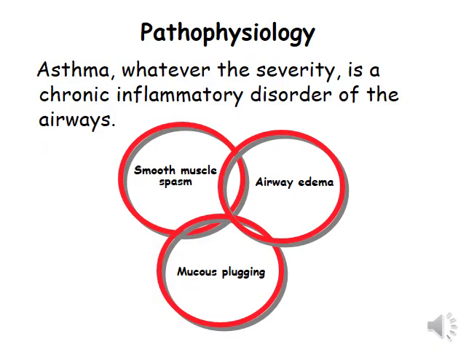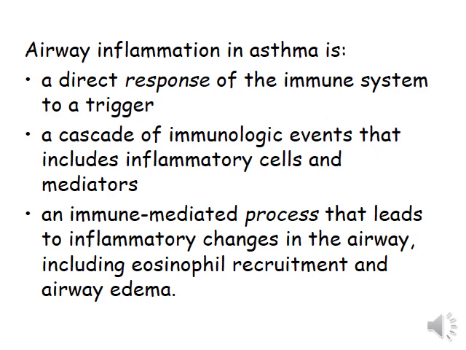Pathophysiology: asthma, whatever the severity, is a chronic inflammatory disorder of the airway. There are three components: smooth muscle spasm, airway edema, mucus plug. Airway inflammation in asthma is a direct response of the immune system to a trigger, a cascade of immunological events that includes inflammatory cells and mediators, an immune-mediated process that leads to inflammatory changes in the airway, including eosinophil recruitment and airway edema.